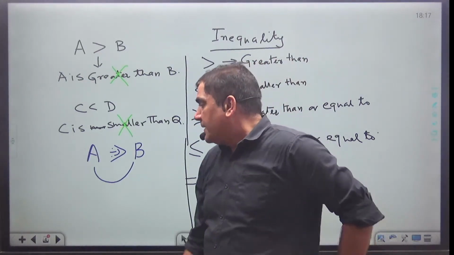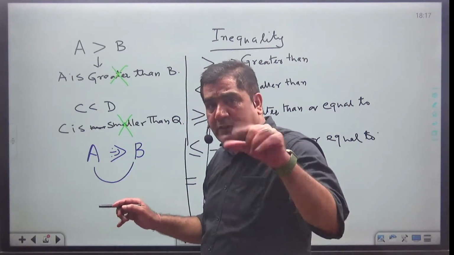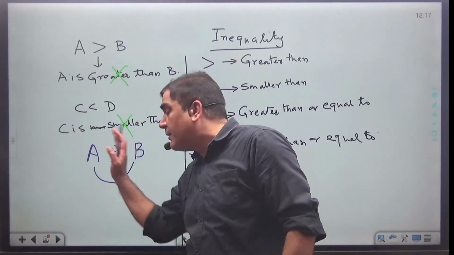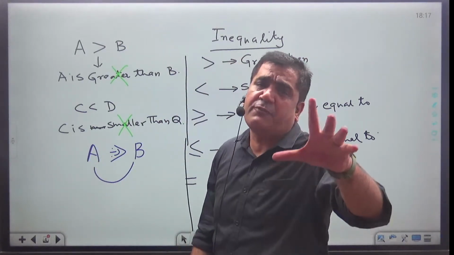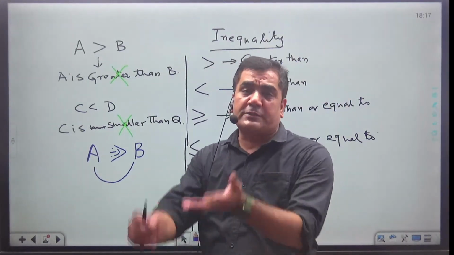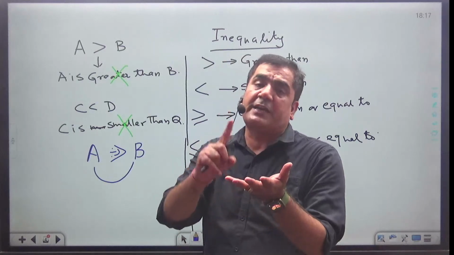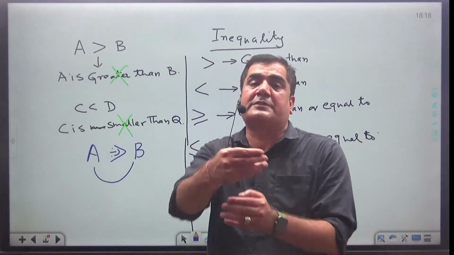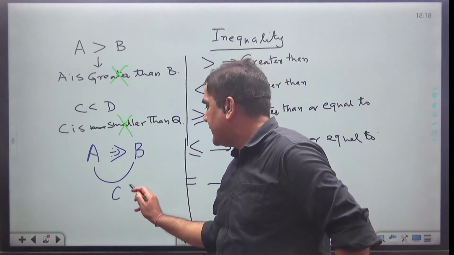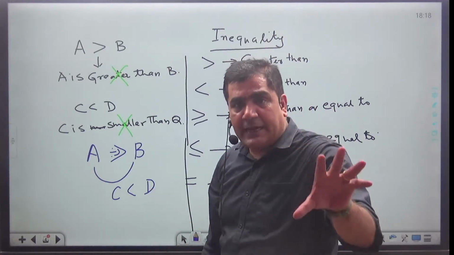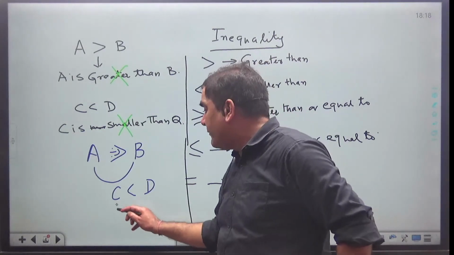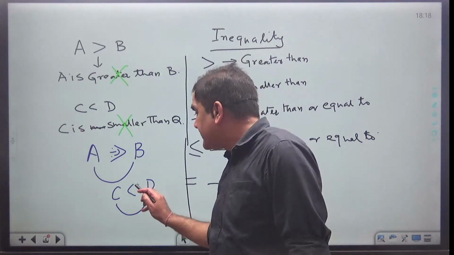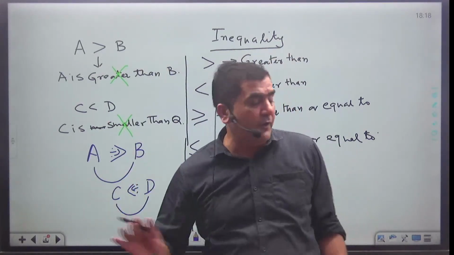So here I will say that since we have one symbol between A and B, A and B will have some relation. And out of A and B, the face will be towards A. Always you have to see the face, because this is the place where we will commit mistakes in the exam. So don't see greater than or smaller than. Try to see which side the face is towards, A or B. Suppose they have given C, D. Since C and D have one symbol between them, C and D will have one relation, and I will say the face is towards D. Always you have to see the face.